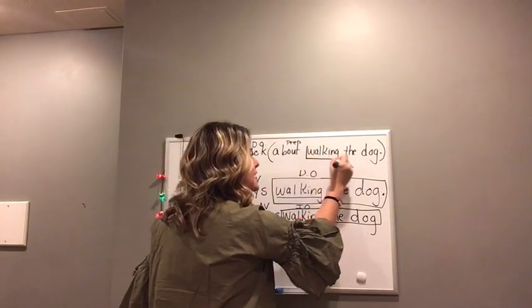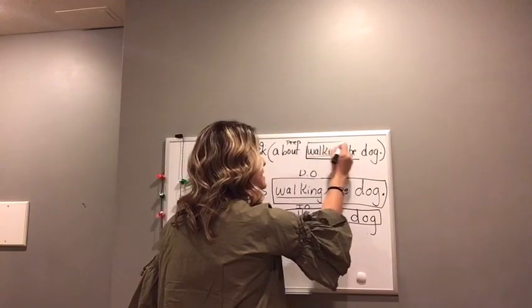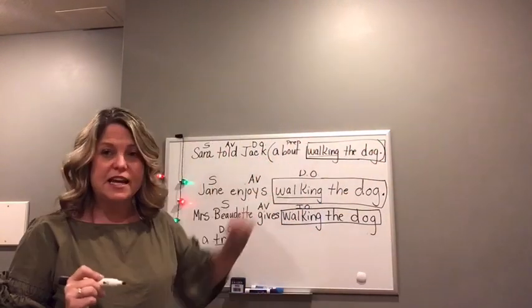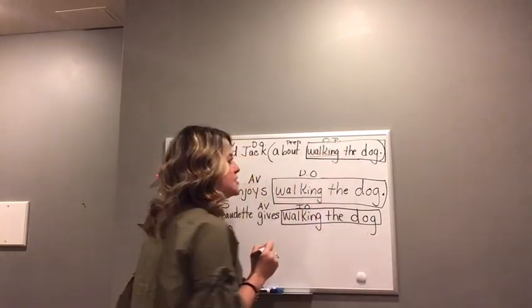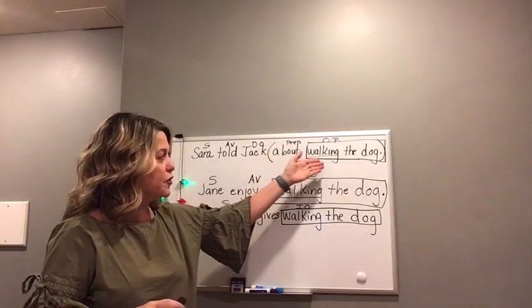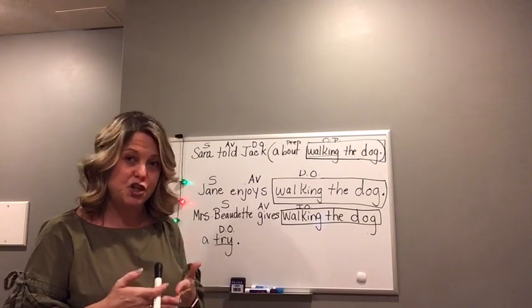Gerunds always end in ing, and they always do the job of a noun. This noun job is the object of the preposition. So this is a situation where a verbal, walking the dog, is doing an object of the preposition job.